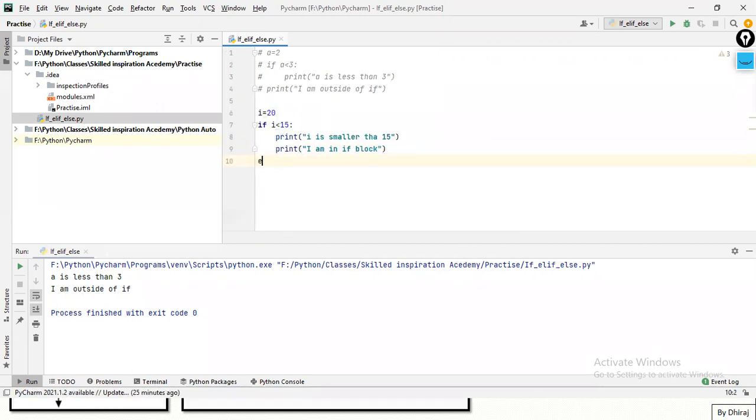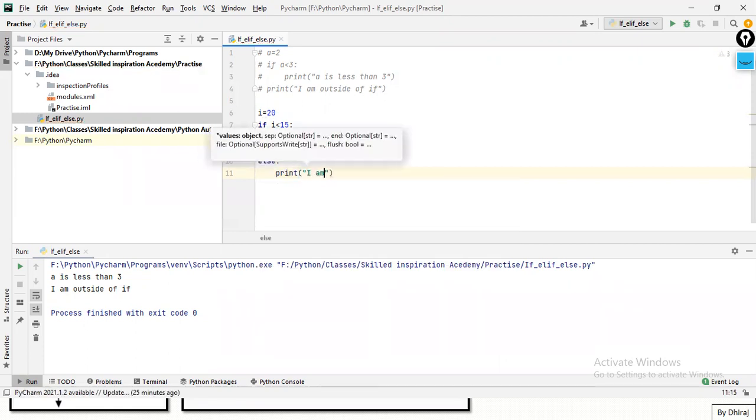Now I'm specifying the else statement. If this if condition is false, then what should my program print? So I am specifying the else statement as i is obviously greater. If it is not smaller than 15, it will be greater than 15, not 20.